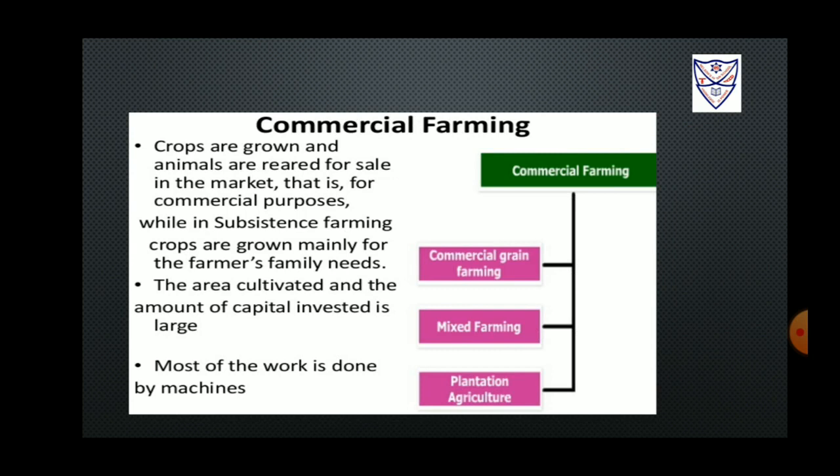Mixed farming. The farmers use the land in order to grow fodder and food crops. Along with this, they also rear livestock. Mixed farming is carried out in regions such as Argentina, Europe, Southeast Asia, South Africa, and New Zealand.